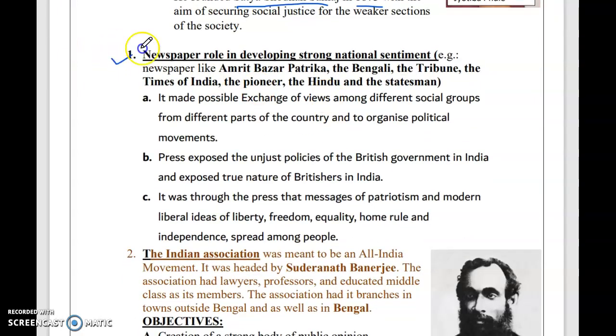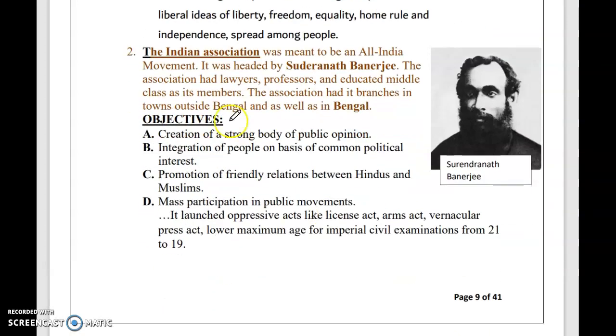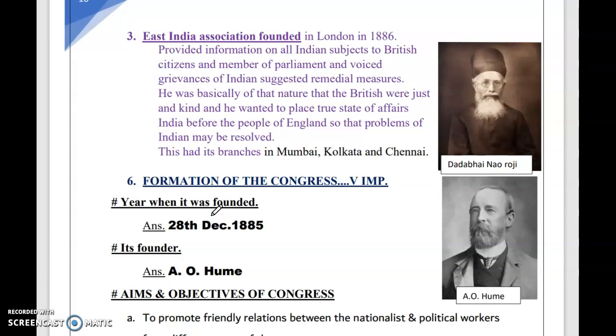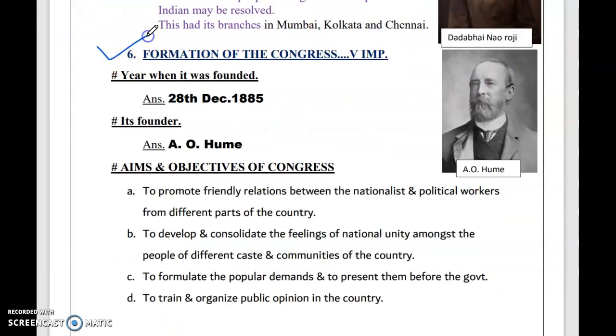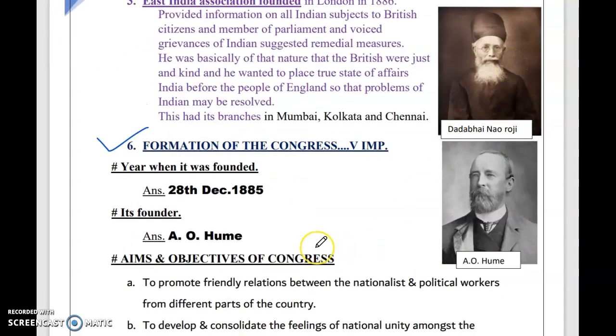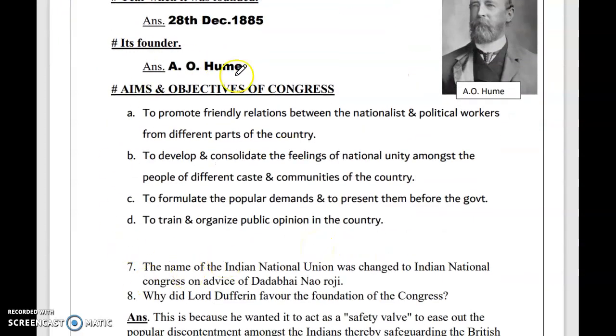The newspaper role. It was through the press that messages of patriotism and modern liberal ideas of liberty, freedom, equality, home rule and independence spread among people. Right? Indian Association, who was the head of Indian Association, Surendranath Banerjee. Then, as I told you, formation of the Congress, A.O. Hume, and the aims and objectives are here.